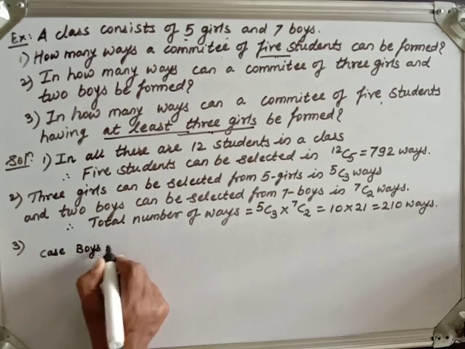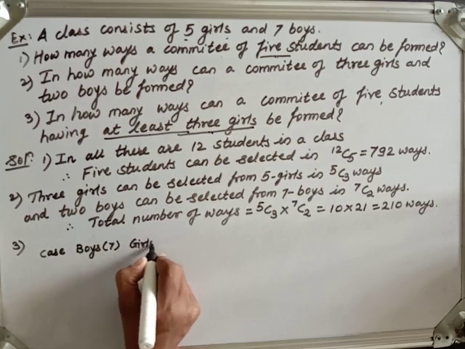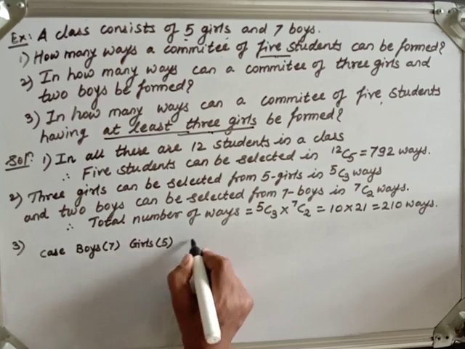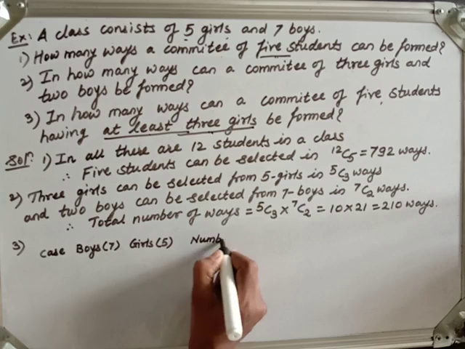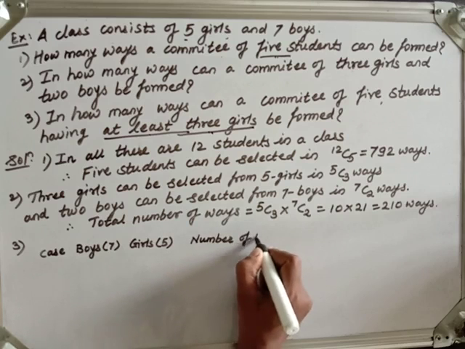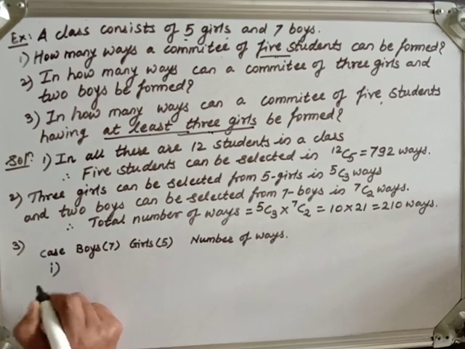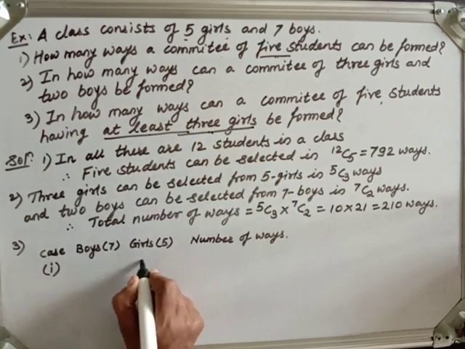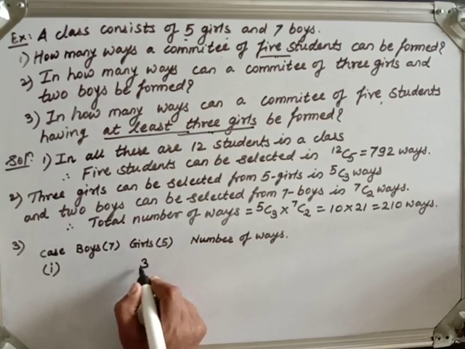Case, let me say boys. How many boys with us? 7 boys. And girls, how many girls with us? We have 5 girls with us. Okay. And let me write here number of ways. So here suppose case 1. Now when we have to select 3 girls, the condition for girls is at least 3 girls.